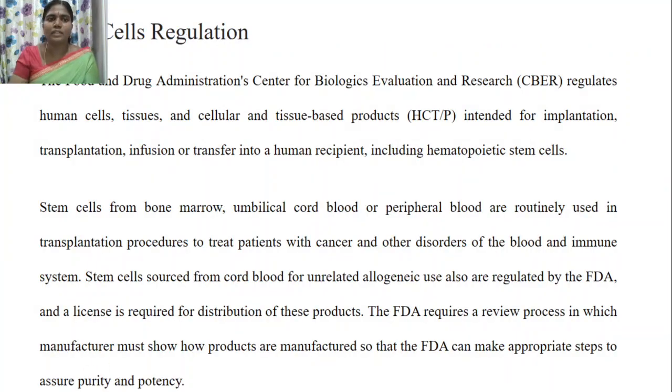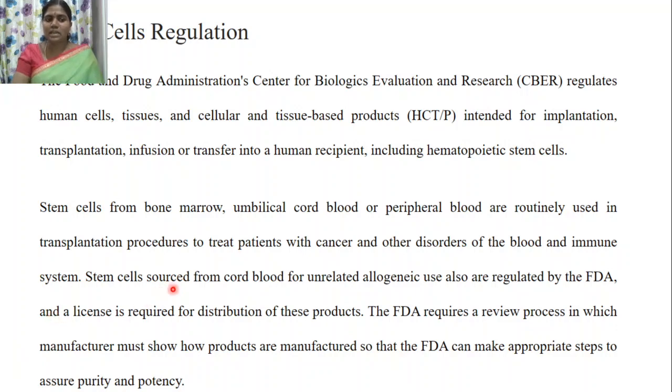and used in the medical field. Then how are stem cells regulated? Stem cell regulation is done by the Food and Drug Administration's Center for Biologics Evaluation and Research, which regulates human cells, tissues, and cellular and tissue based products intended for implantation, transplantation, infusion, or transfer into a human recipient, including hematopoietic stem cells. Stem cells from bone marrow, umbilical cord cells, and peripheral blood cells are routinely used in transplantation procedures to treat patients with cancer and other disorders of the blood and immune system.